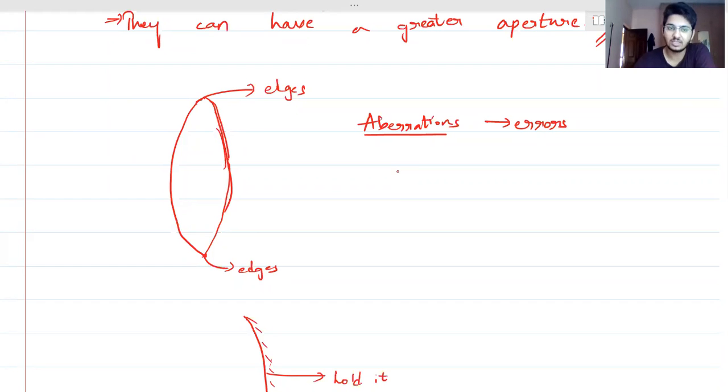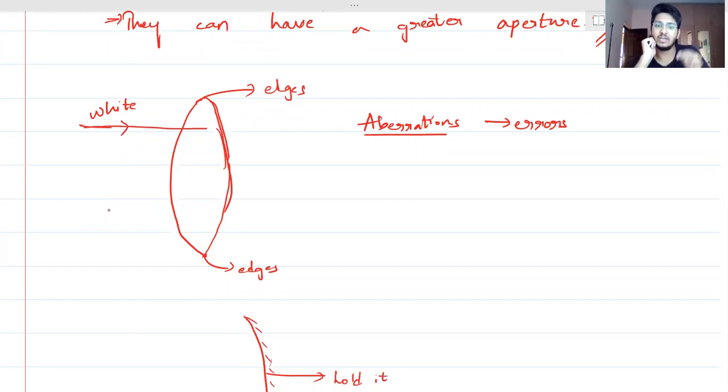Yes. Now, in that case, if you have chances of dispersion, now if white light is incident, then white light is made up of different colors. We'll take 7 colors now. So if we take 7 colors here, then for those 7 colors, will all the colors have the same focus or different focus, focal length? All the colors will have different refractive index. First thing is violet se lekar red tak. The 7 colors have different refractive index.